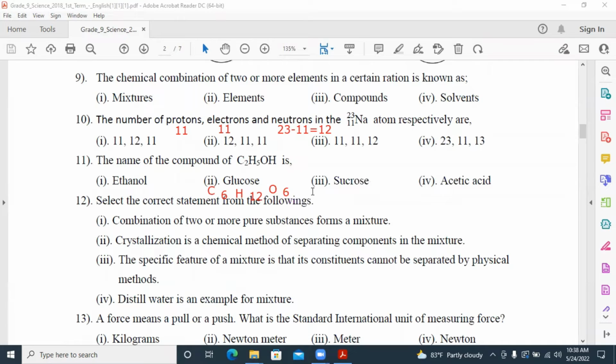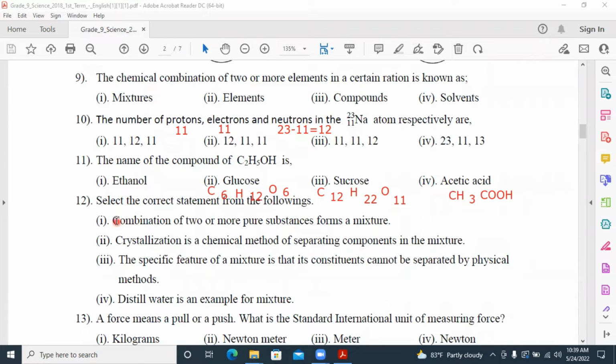Sucrose formula, C12H22O11. We should remember these formulas for the compounds. Acetic acid, CH3COOH.